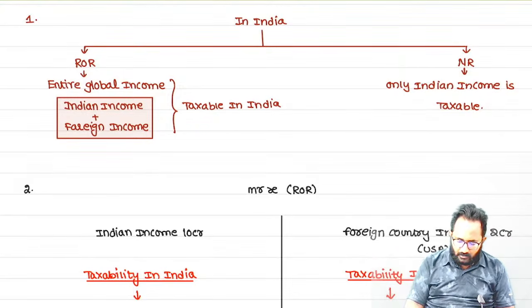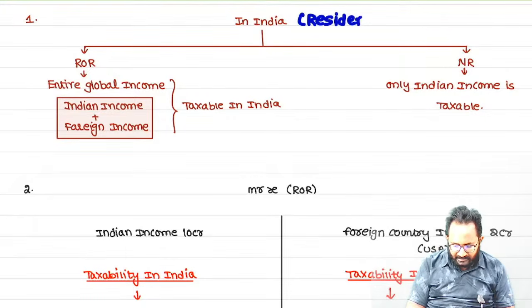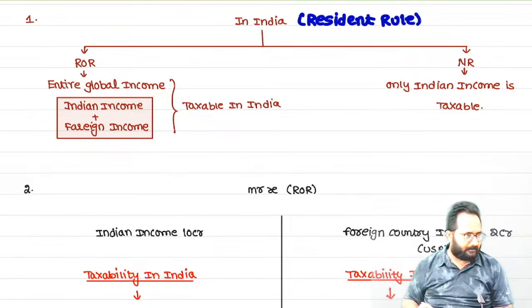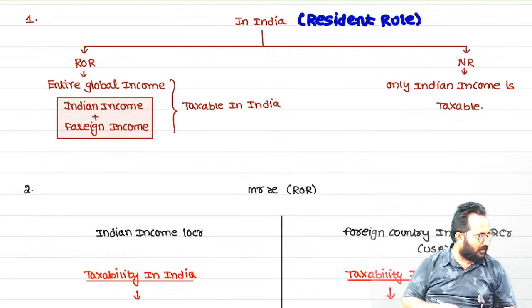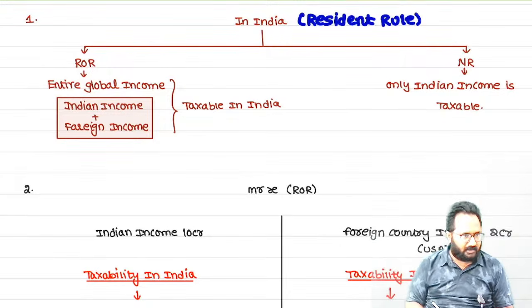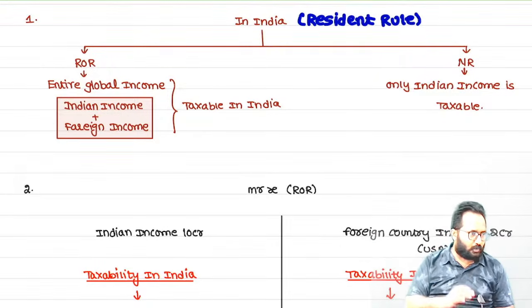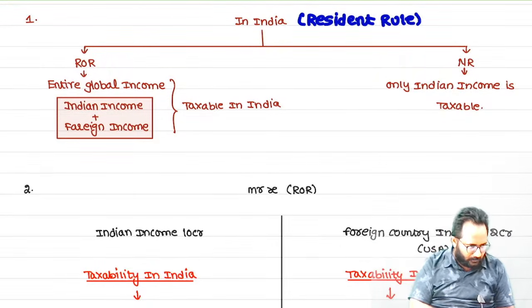Based on the resident rule we are going to tax. What is the rule? Resident rule. Always in India, for taxation purposes, we check which rule? Residential rule, or resident rule. You already know in the intermediate level itself how to calculate the residential status.